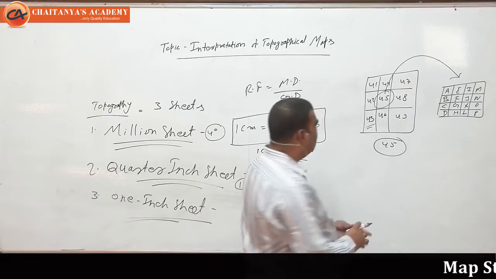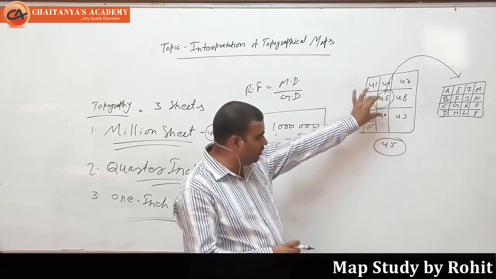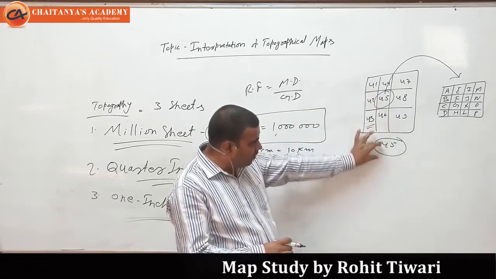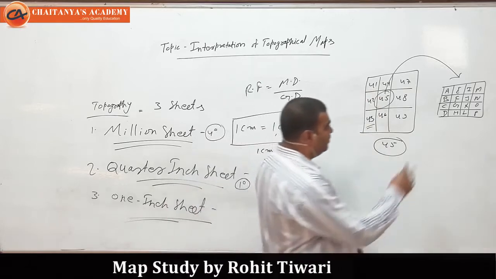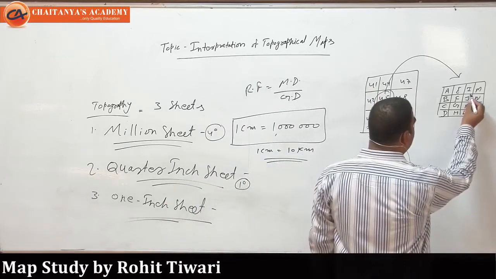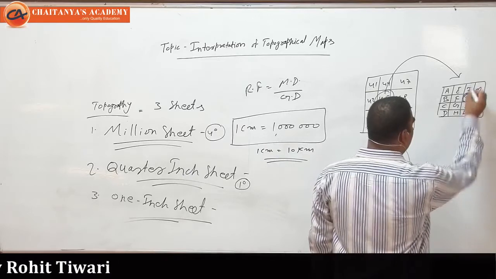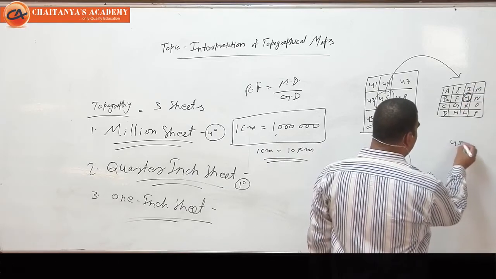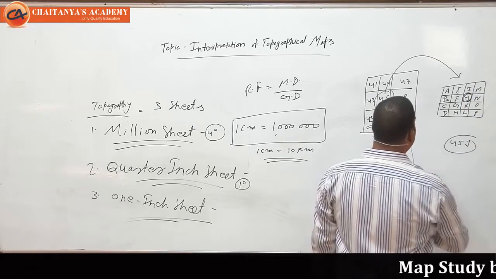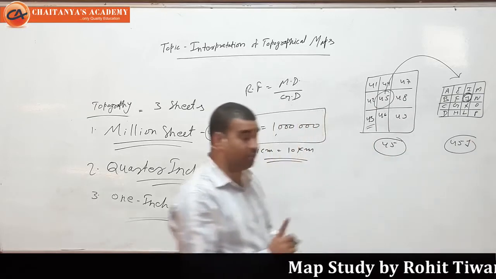I have taken this from the diagram of 45, which is a million sheet. Now suppose I take 45 J, the third row. So 45 J is a quarter inch sheet.